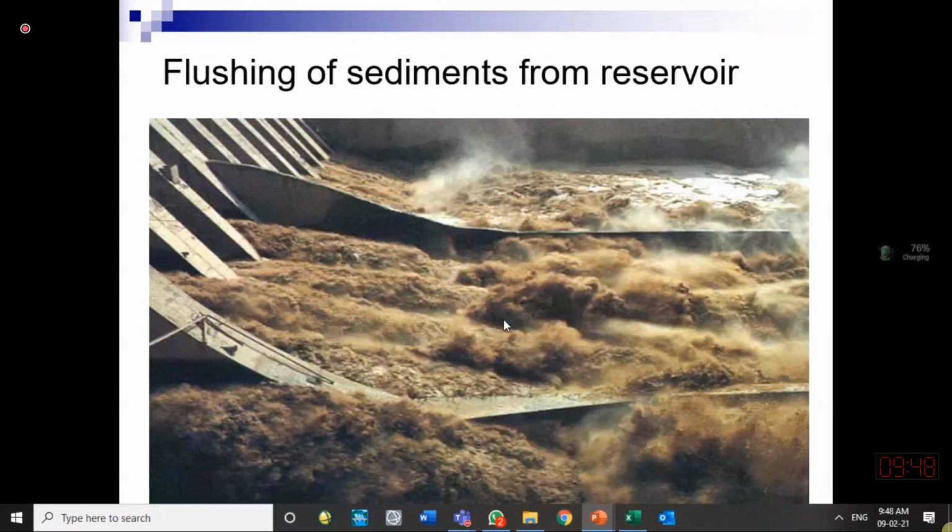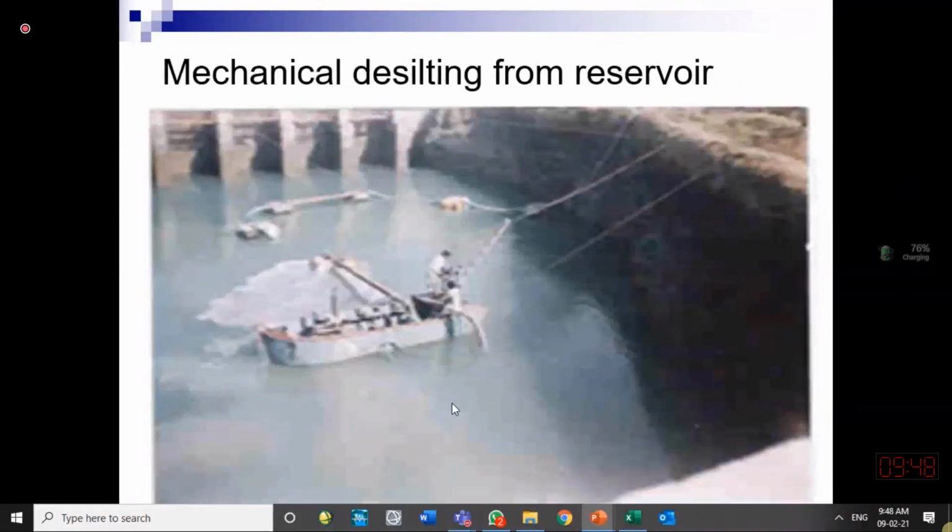Here is the flushing on the downstream side. When outlets are open, a huge quantity of the sediment stored in the reservoir can be released downstream so that the reservoir capacity can be restored. Reservoir capacity should not be lost. Sometimes in the reservoir, we put a pipe, and that pipe is taken on the downstream side over the dam. Because of the suction pressure, water starts moving in that pipe. Along with water, some sediment can also go downstream.